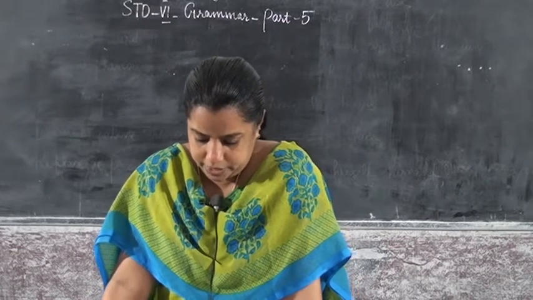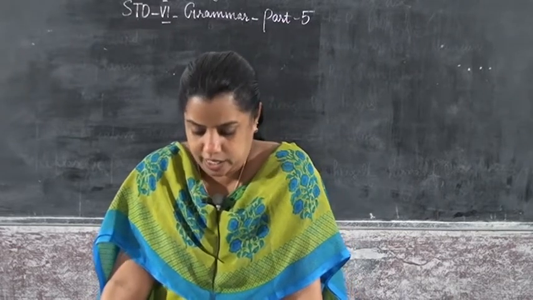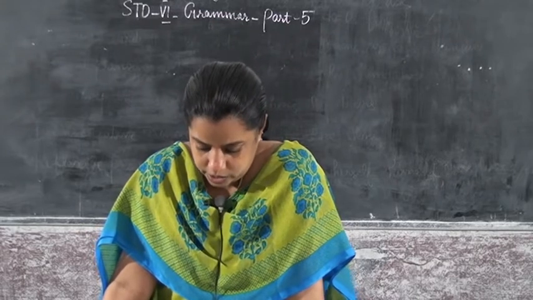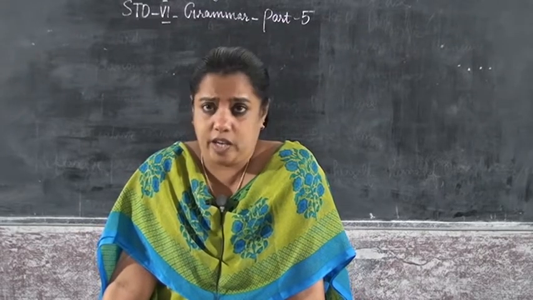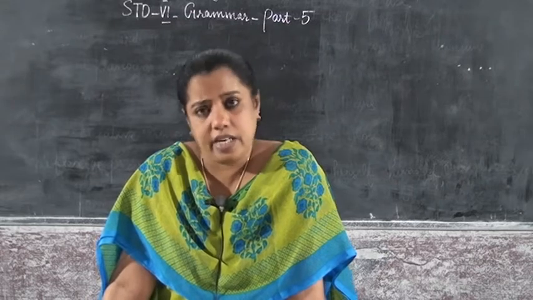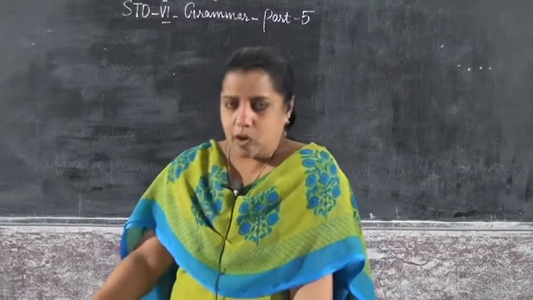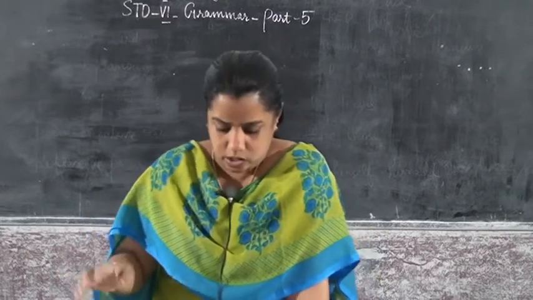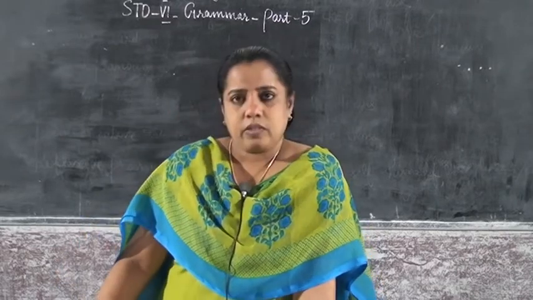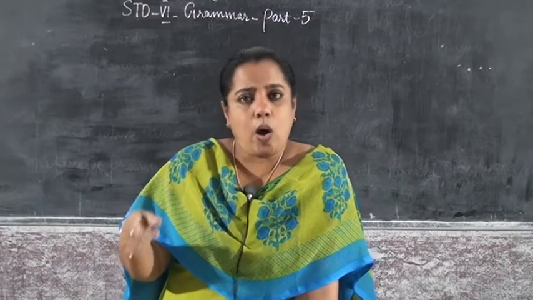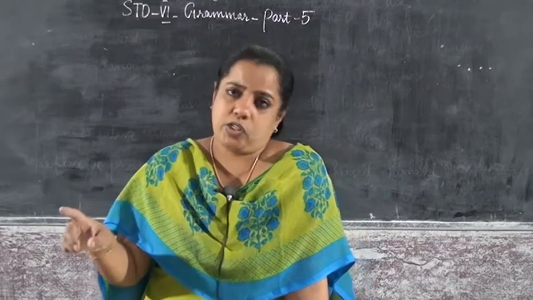Now, rewrite these jumbled sentences with the words in the correct order. See, these sentences are given in a wrong way. You have to correct it and write down. First one: First, the first one was longer than. That is a wrong sentence. So, how will you correct that? It was longer than the first one.